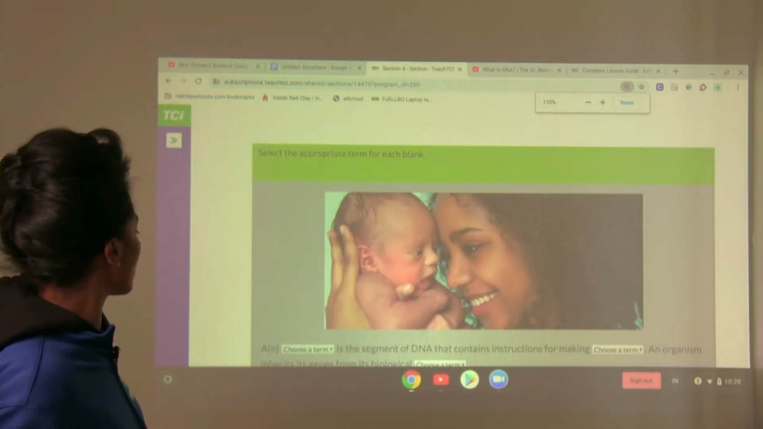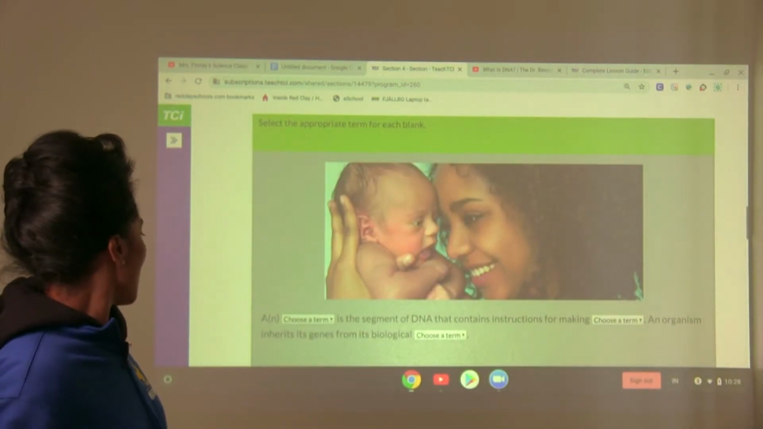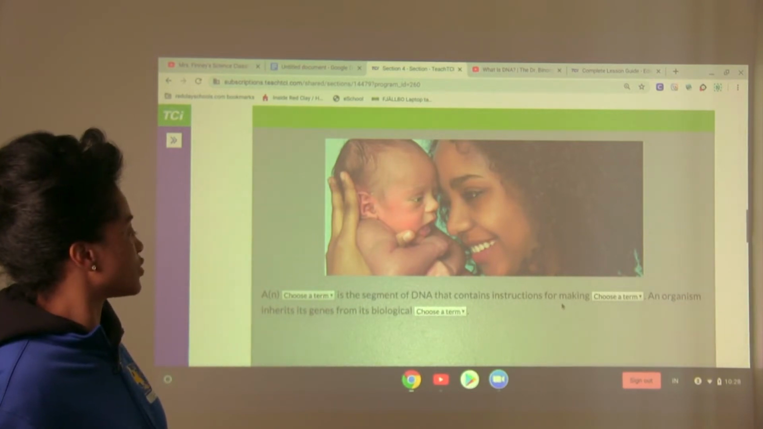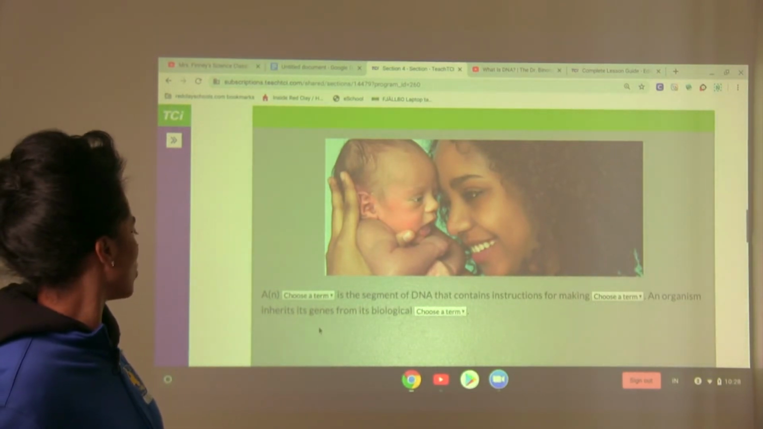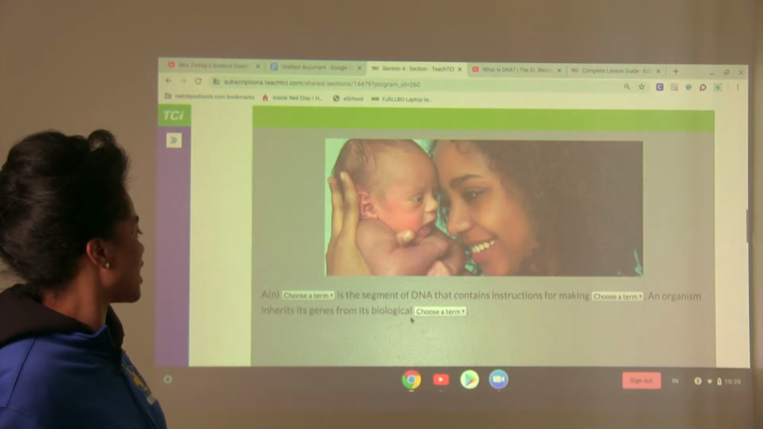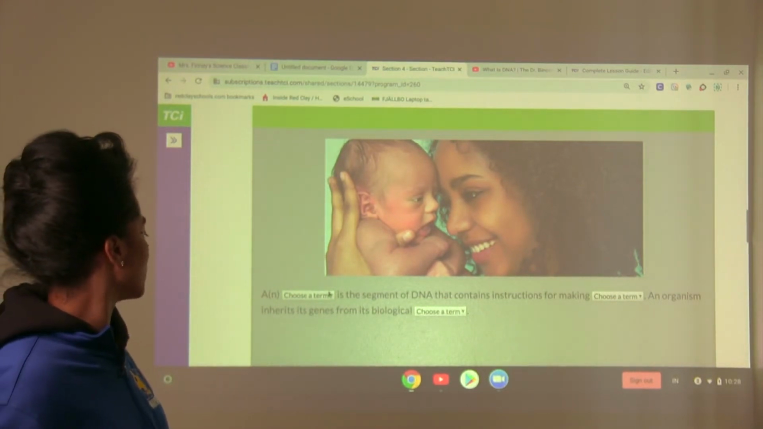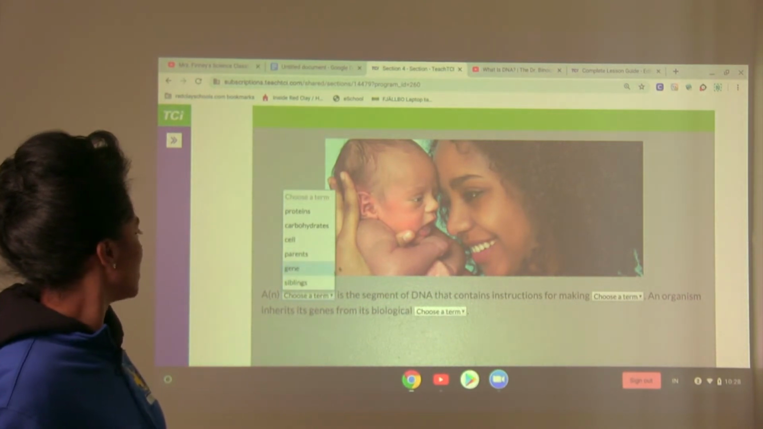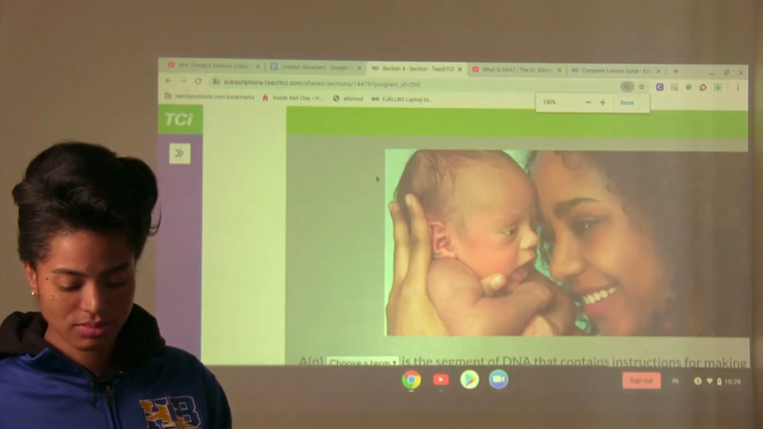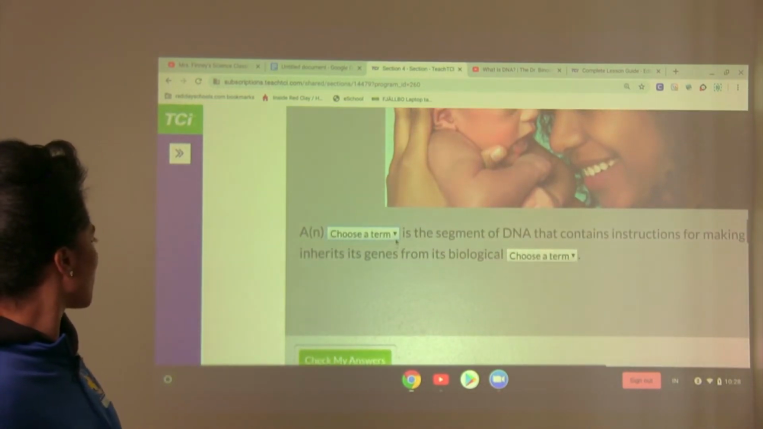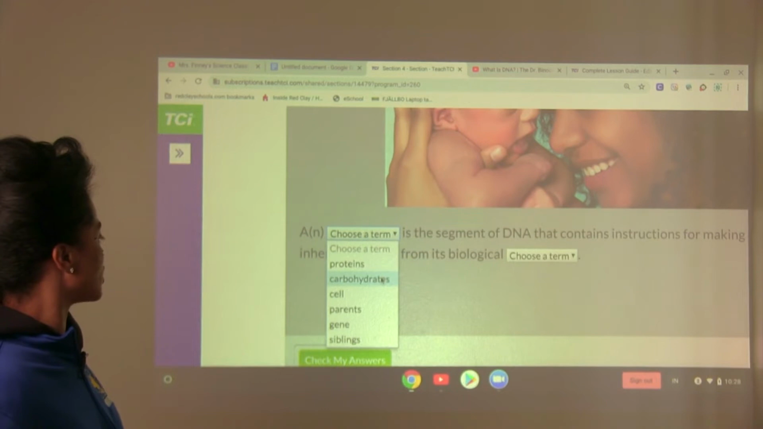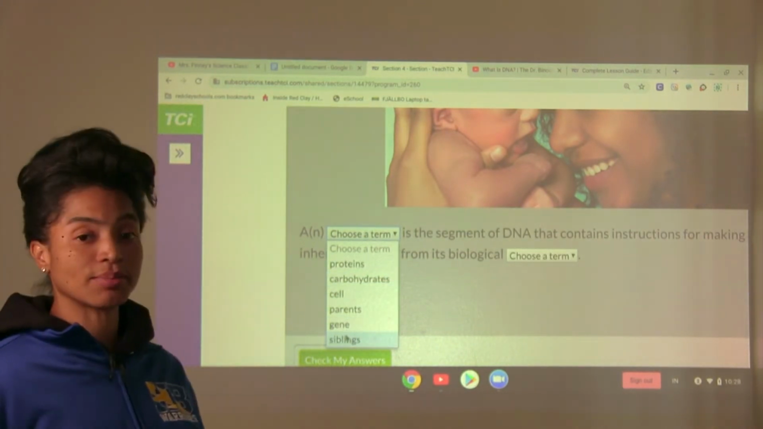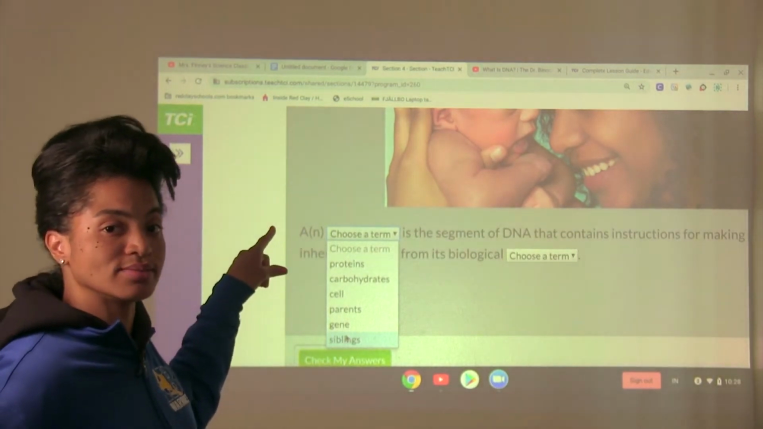Select the appropriate term for each blank. Blank is the segment of DNA that contains instructions for making blank. An organism inherits its genes from its biological blank. Let's see, what should we put here? What do you think? I don't know if you can see these words. Choices: proteins, carbohydrates, cell, parents, gene, siblings. Which word do you think goes in this blank here?